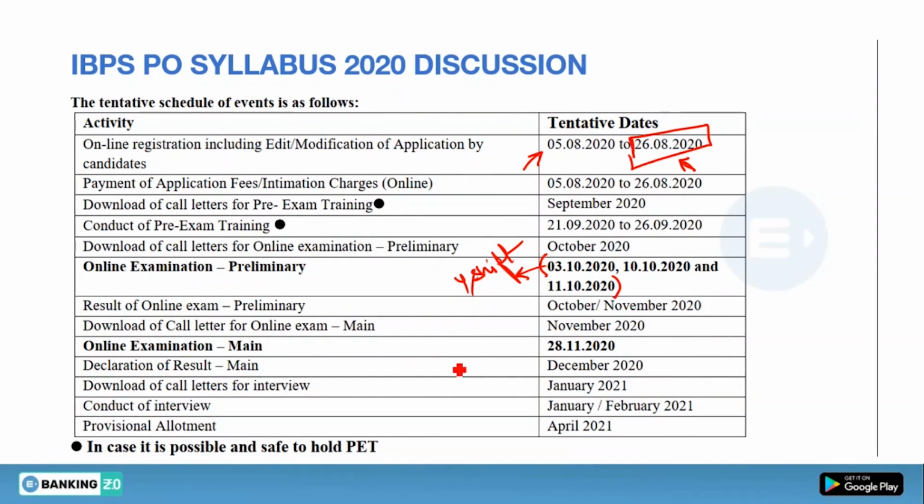Okay, and the mains examination date is given to us, that is 28th November of this year, and the mains result will be declared in December 2020 and interview will be conducted in January and February 2021, and the final allotment will be given to you in April 2021. Generally the final result comes on 1st April only. Okay, so let's discuss the syllabus then.